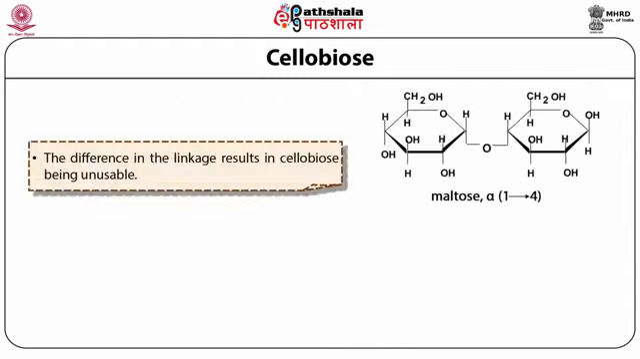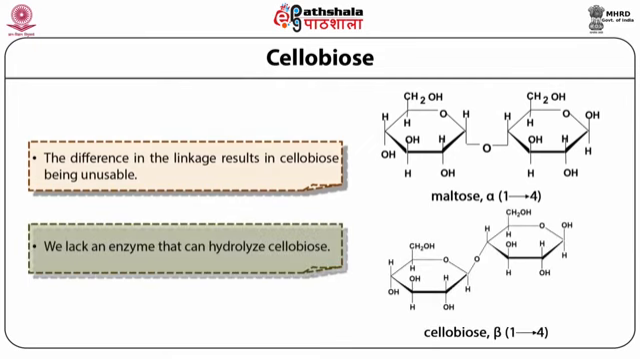Because of the difference in linkage, cellobiose is unusable, as we lack an enzyme that can hydrolyze cellobiose. That means for hydrolysis of this disaccharide, there is no enzyme available currently. In maltose, an alpha 1,4 linkage is present between two sugar units, whereas in cellobiose, a beta 1,4 linkage is present between two sugar units. That is the difference between these two: one is alpha, another is beta. For beta, no enzyme is found for hydrolysis. Therefore, cellobiose is more hydrolytically stable than maltose.